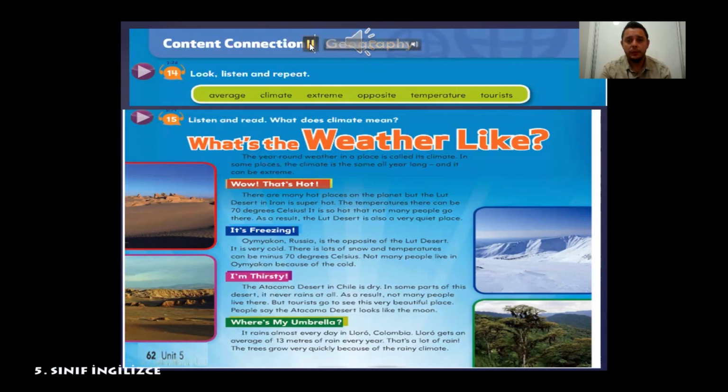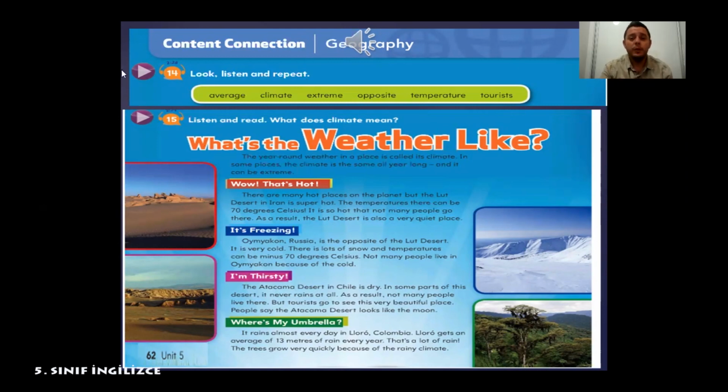Let's listen them first. Pupils Book, page 62. Activity 14. Look, listen and repeat. Average. Climate. Extreme. Opposite. Temperature. Tourists.